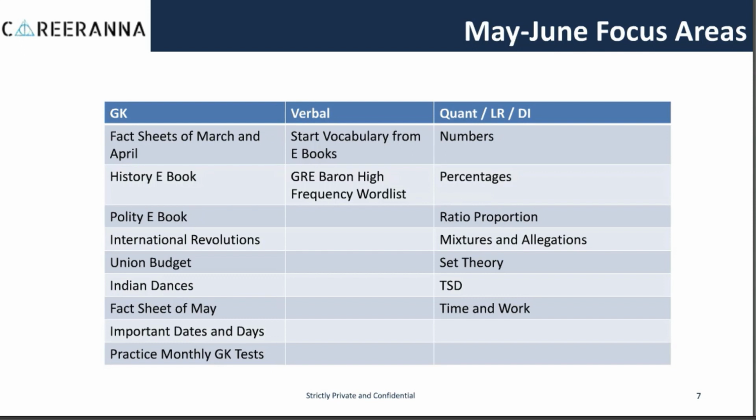As far as verbal goes, at this particular point of time, you just need to focus on vocabulary. Do not bother about other topics of verbal. People who are part of our TISSNET coaching course already have a vocabulary ebook in the course. Just refer to that, and start studying the words there. Those who are not part of the course can go for the GRE Barron's high frequency word list and study vocabulary from it.